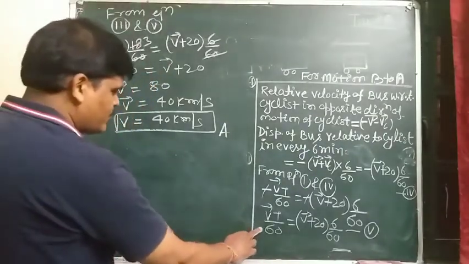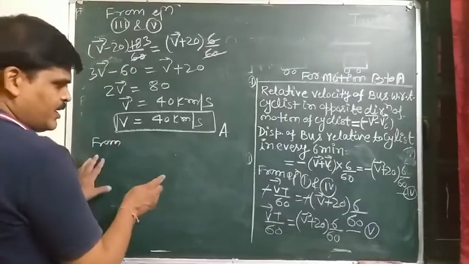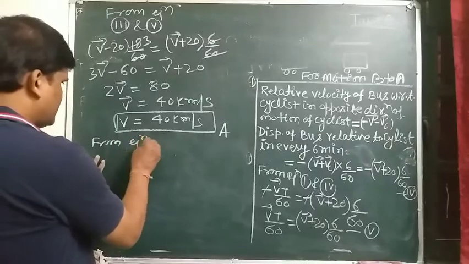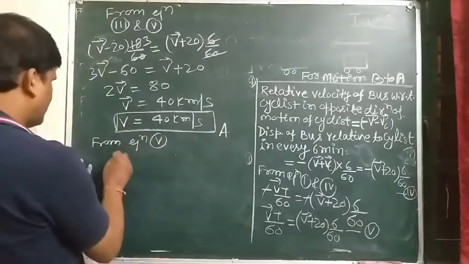this in equation 5, to find the value of t from equation 5, we put V equal to 40.